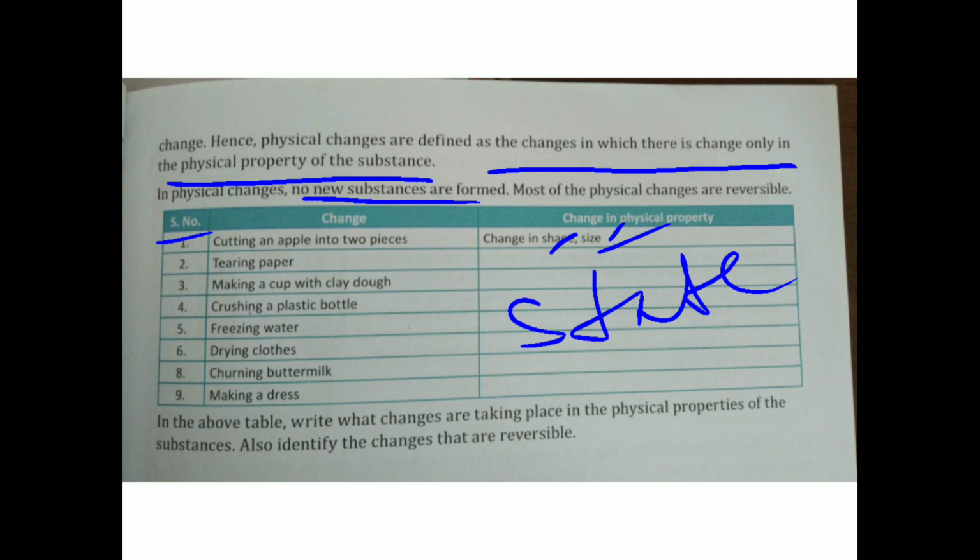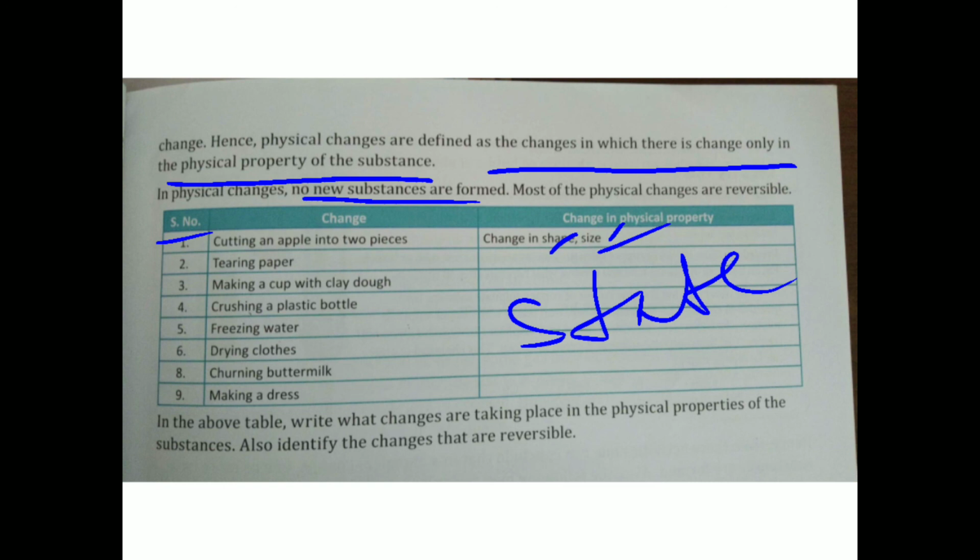Churning buttermilk. Churning buttermilk means when we make butter from curd, so that is also a physical change. Making a dress: for making a dress we use the cloth, we only cut the cloth. When we cut the cloth, there is only a change in the shape and the size. So see, these are all physical changes.